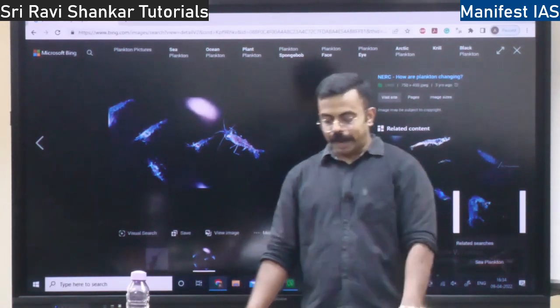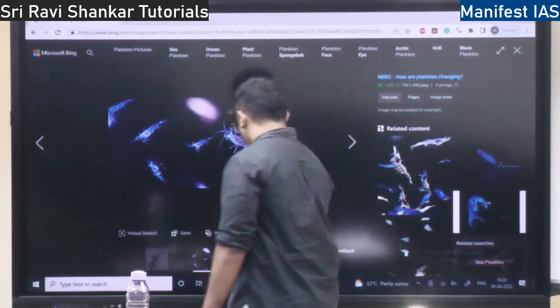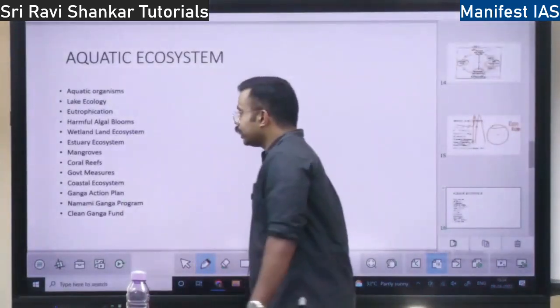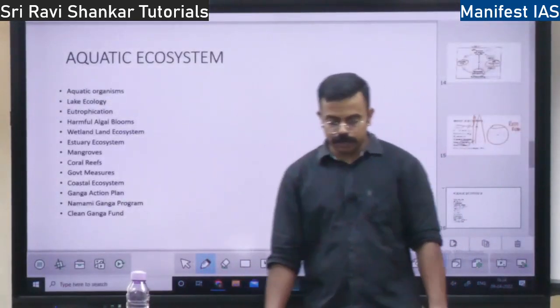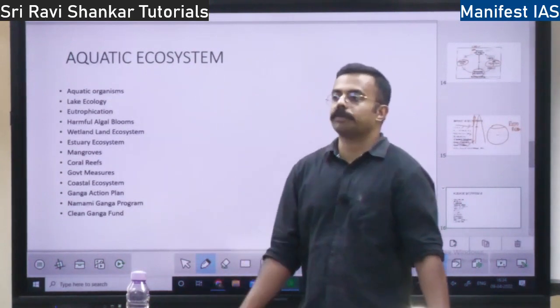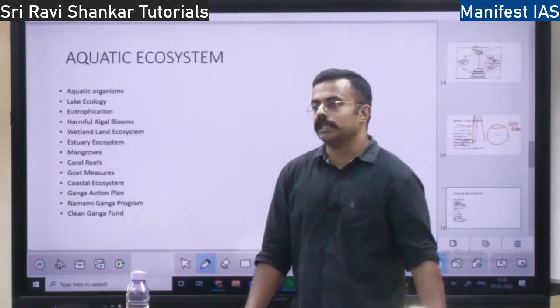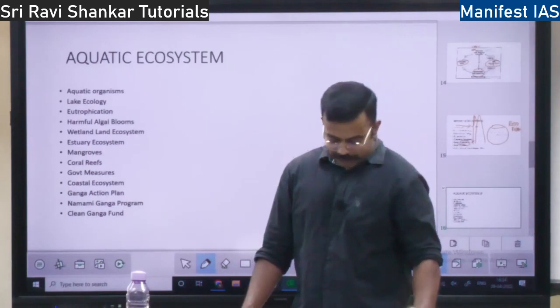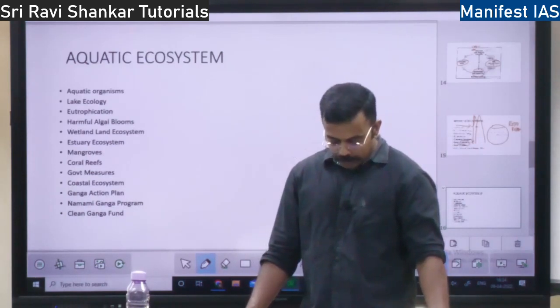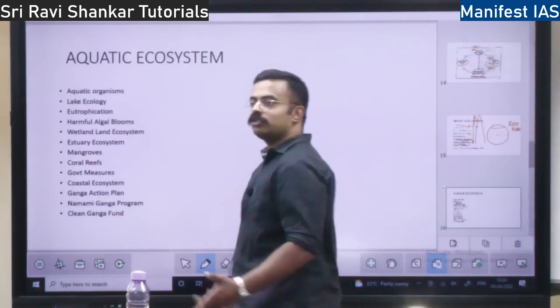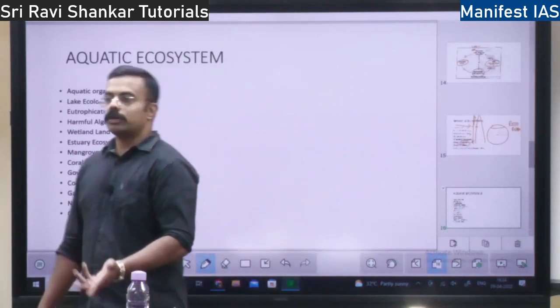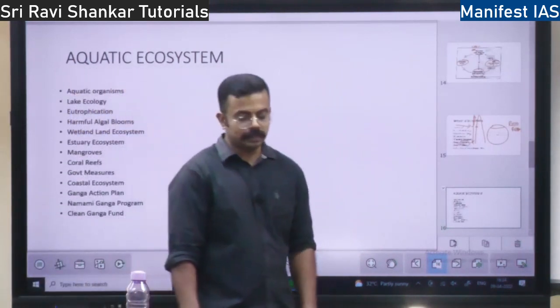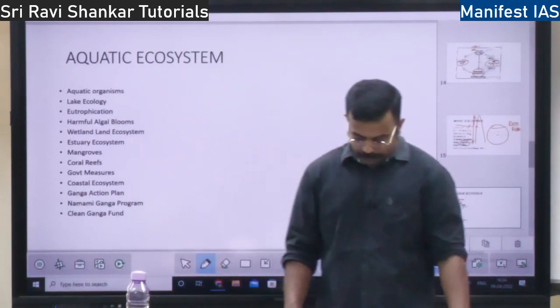So what are the factors limiting the productivity of aquatic organisms? How much they produce, whether they are good in population or less in population. As usual, sunlight. The more the sunlight, the more the productivity; the less the sunlight, the less the productivity.